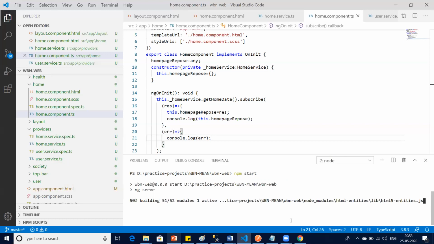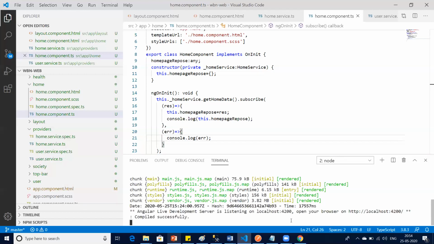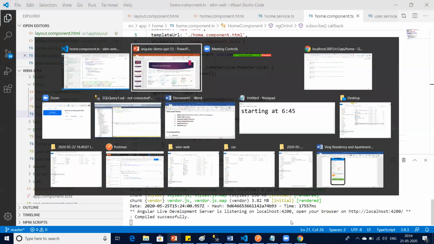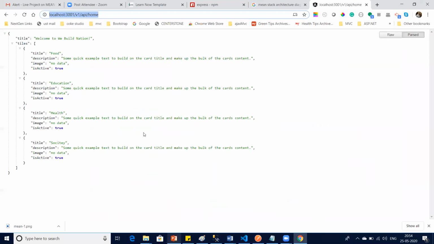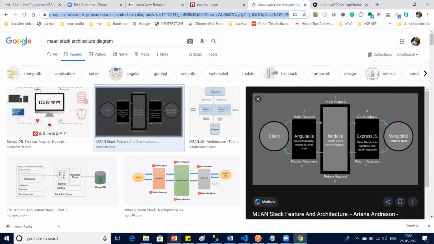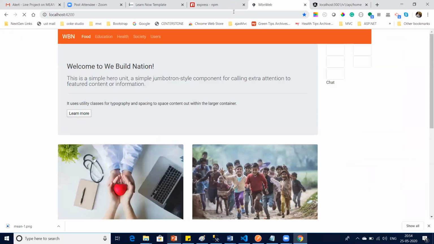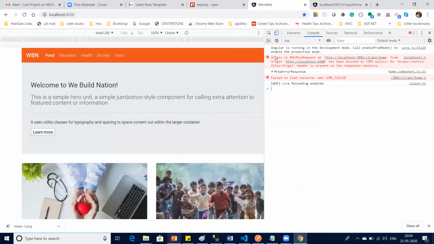I am expecting a CORS issue, but let's see will it happen or not. So let this API be running at this port. Quickly, run localhost 4200 and F12. Yeah, I was thinking the CORS issue. So what is this CORS issue? Now this actually proves that my front end project is hitting my API.